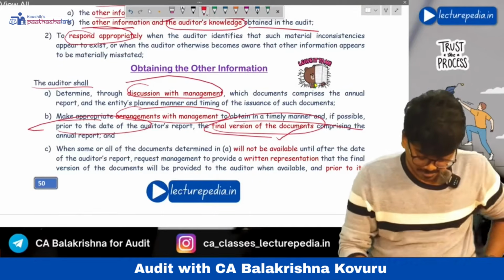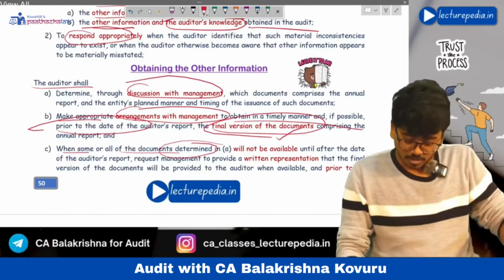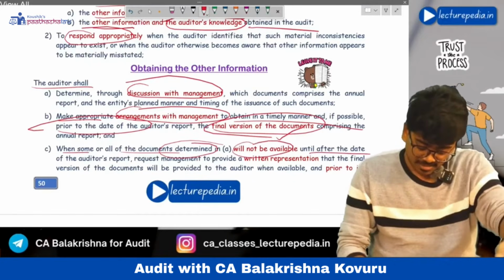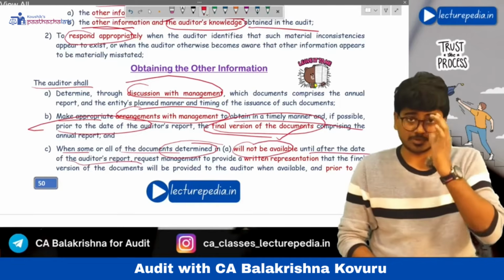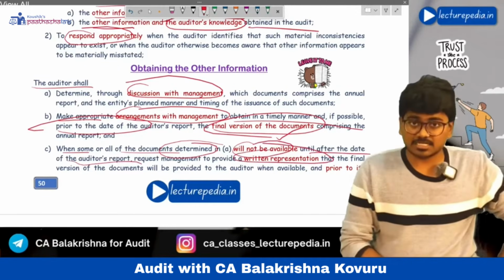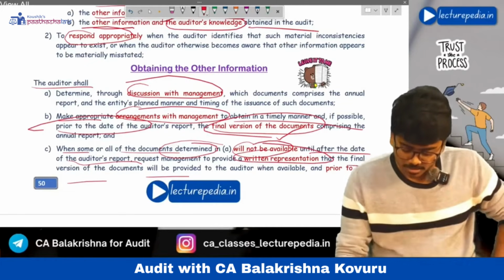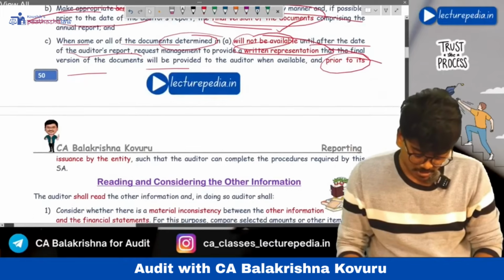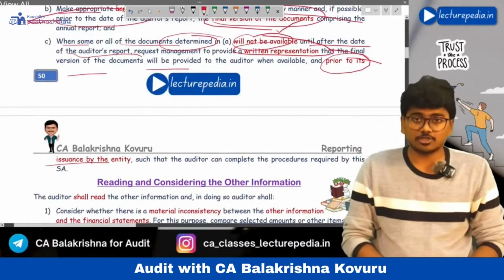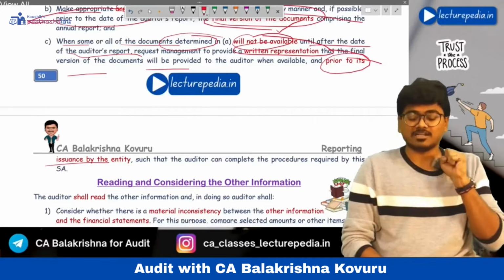If some or all of the documents will not be available until after the date of the auditor's report, in such a situation, the auditor can sign the audit report, but take a written representation that the final version of the documents will be provided to the auditor prior to its issuance to the public. Okay, prior to its issuance by the entity. This way the auditor will obtain other information.